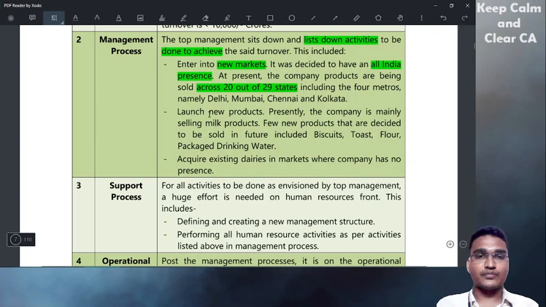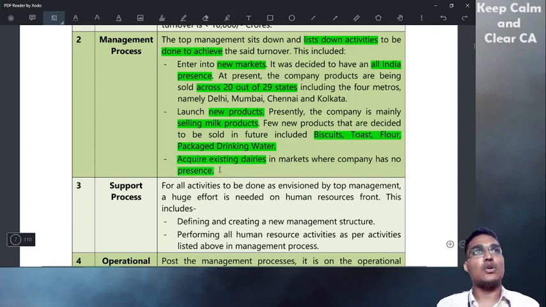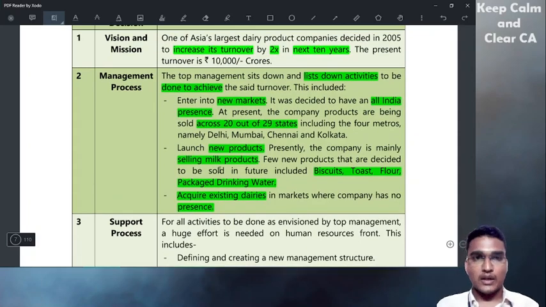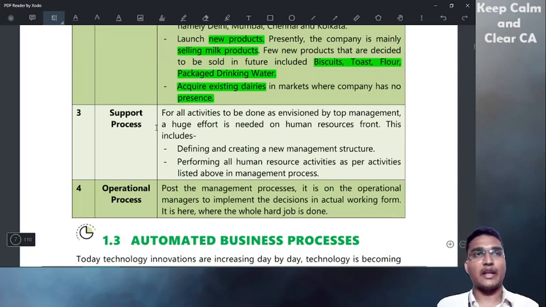Launch new products. The company is presently selling only milk products, and they decided to include biscuits, toast, flour, packaged drinking water. Also, acquiring existing dairies in markets where the company has no presence. They will go and acquire the existing dairies in the new places, and merge them into their own dairy, so that they expand the market. Instead of setting everything up from scratch, they acquire the existing dairies.